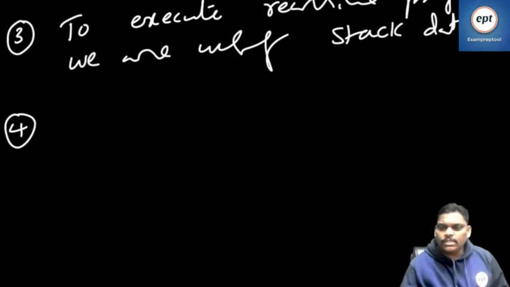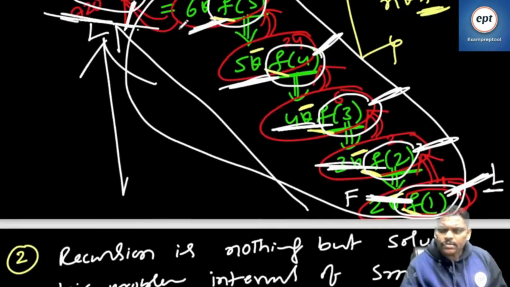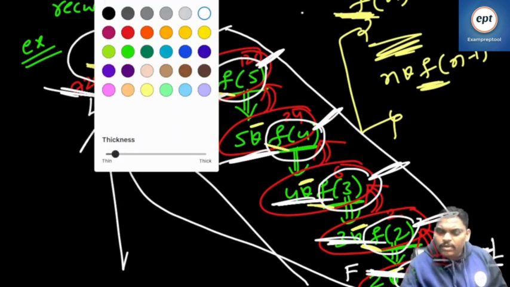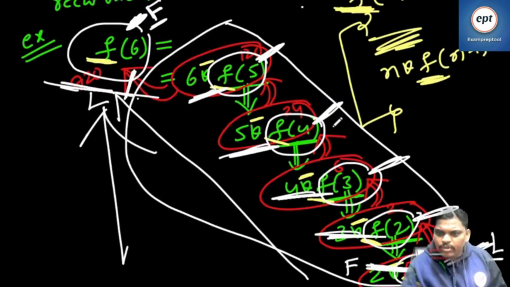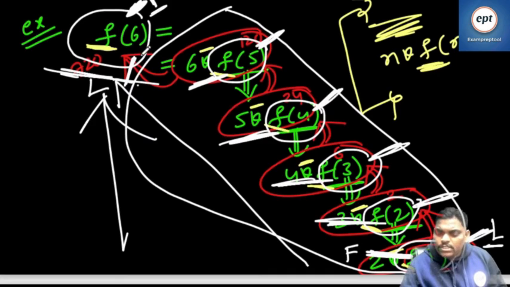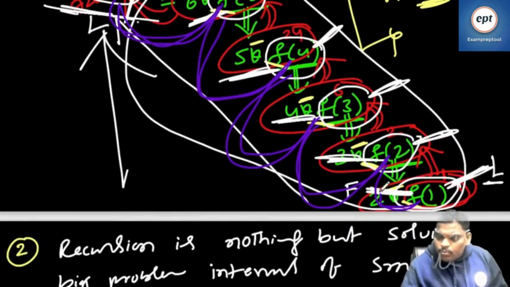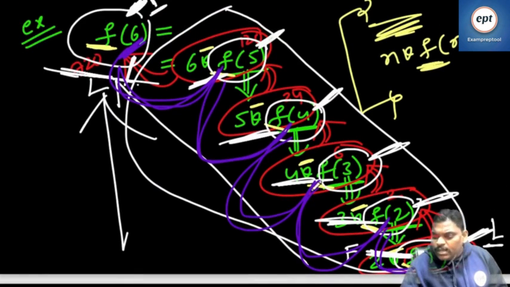Now listen everyone, listen carefully. One very important point, otherwise the thing which I am going to say will mislead you. Can everyone see? Function call is a push operation. F6 called, push. F5 called, push. F4 called, push. F3 called, push. F2 called, push. F1 called, push. So function call is a push operation.